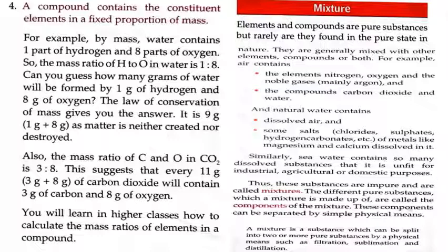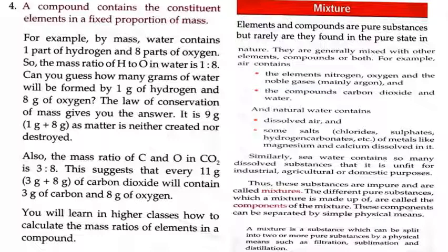Elements and compounds are pure substances, but rarely are they found in the pure state in nature. They are generally mixed with other elements, compounds, or both. For example, air contains the elements nitrogen, oxygen, and the noble gases, mainly argon, and the compounds carbon dioxide and water.